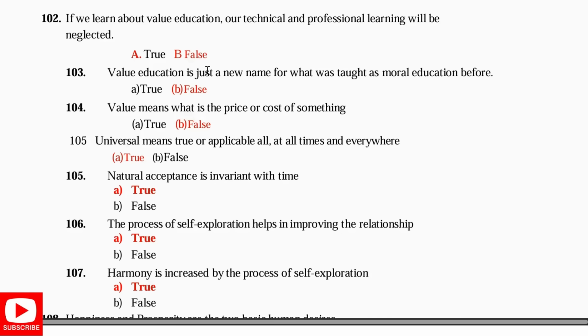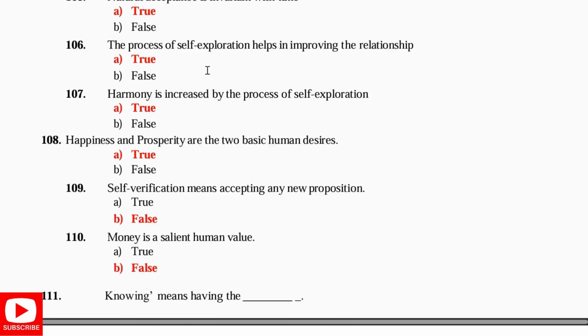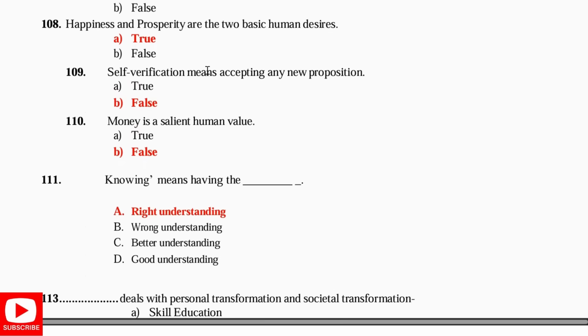True. Harmony is increased by the process of self exploration. True. Happiness and prosperity are the two basic human desires. True. Self verification means accepting any new proportions is false.